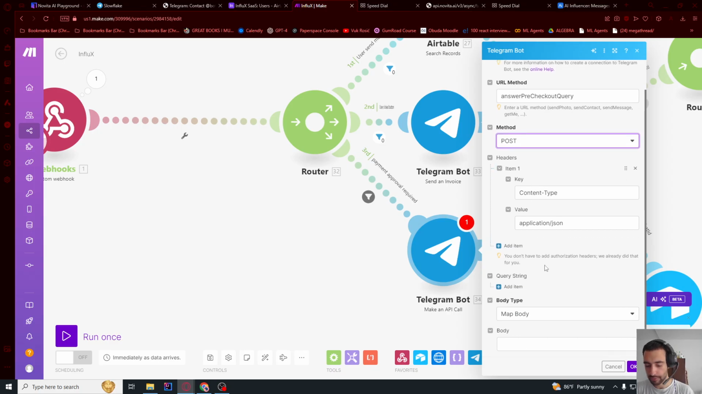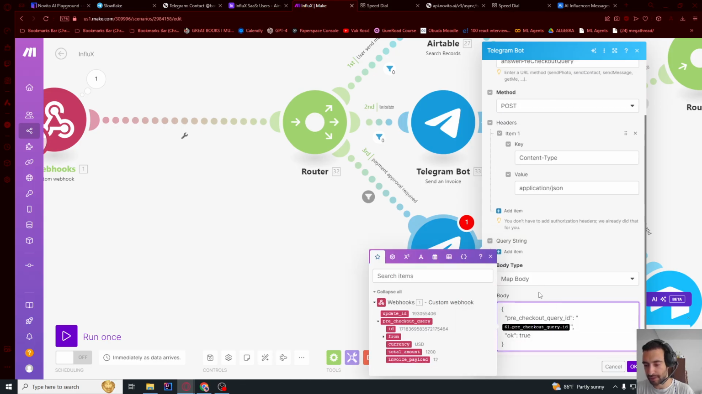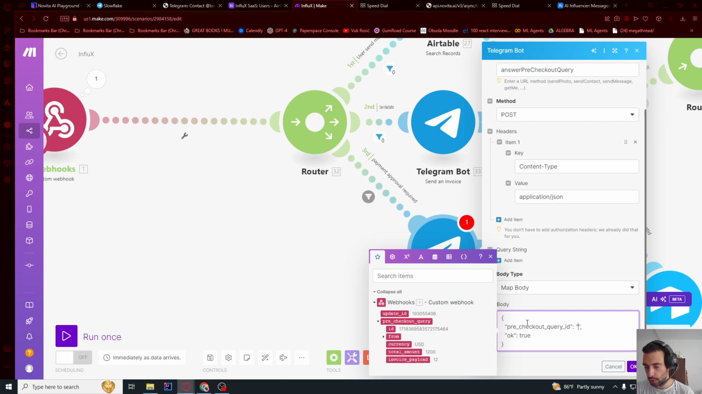Let's scroll down. And in the body down below, I'm gonna paste, you can find this in the description of the video. And I'm gonna delete this. So it says pre-checkout query in quotes, and then ID. So I just need to click this ID, and then OK equals true. True doesn't have quotes. Every other word has quotes. Press OK.